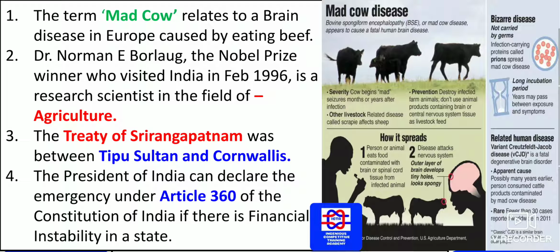Next, the Treaty of Srirangapatnam was signed between Tipu Sultan and Cornwallis. Please remember, this treaty happened between Tipu Sultan and Cornwallis. Between these two, the Treaty of Srirangapatnam was signed.